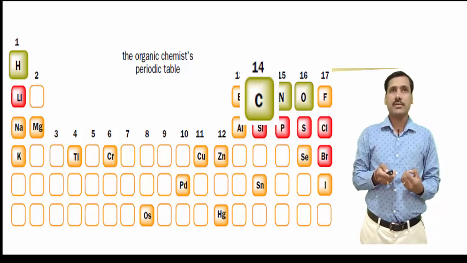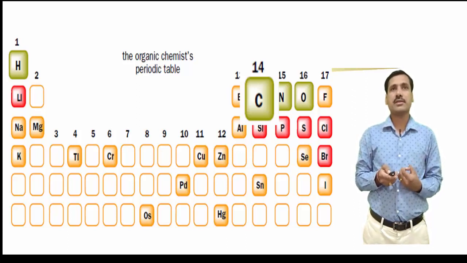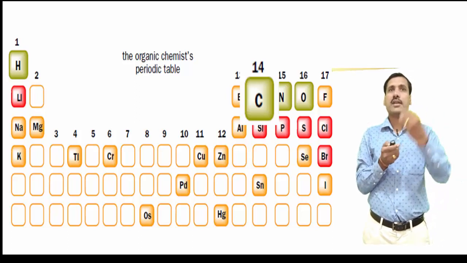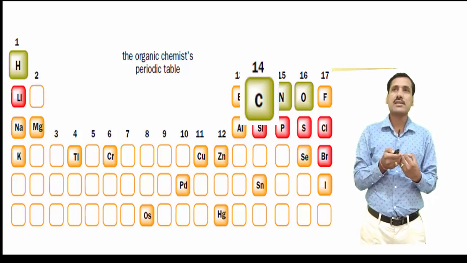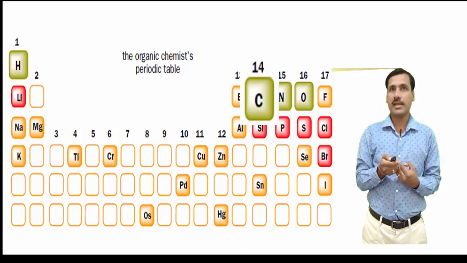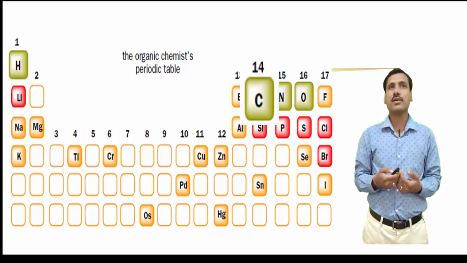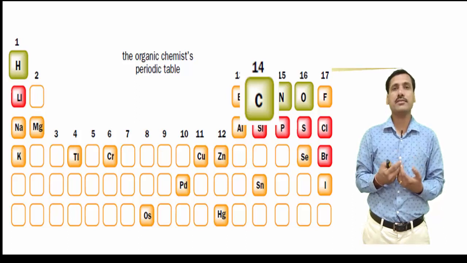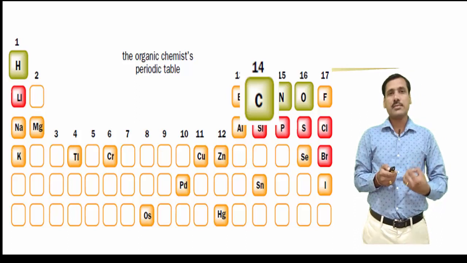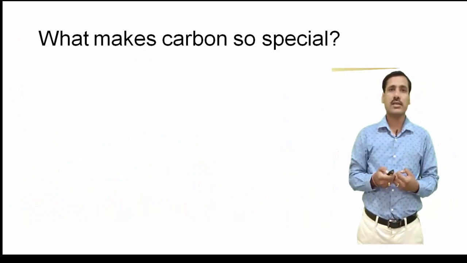If you look at this periodic table, you will find that these are the elements which are highlighted. You can see that carbon can form a bond with a variety of elements, and those elements have been mentioned over here. All other elements in the periodic table have been kept blank here. If one has a focus on how a carbon bond forms with these elements and what the reactivity of these compounds is, one can have a better command on organic chemistry. You can see that carbon is a very, very important element so far as organic chemistry is concerned, a central element to all the organic compounds.